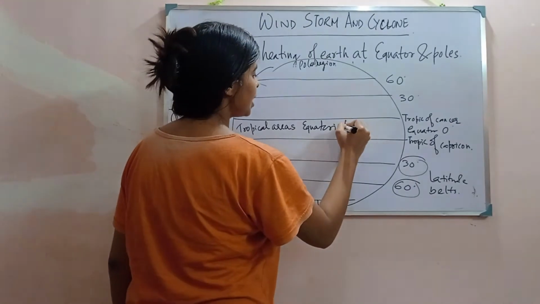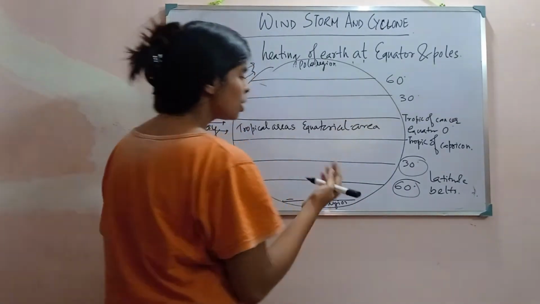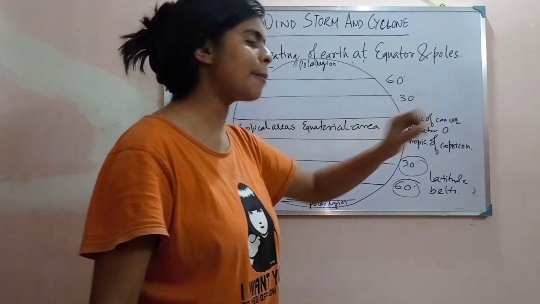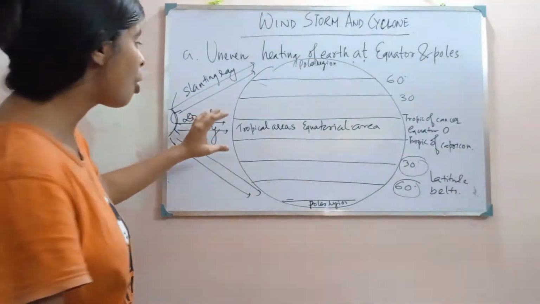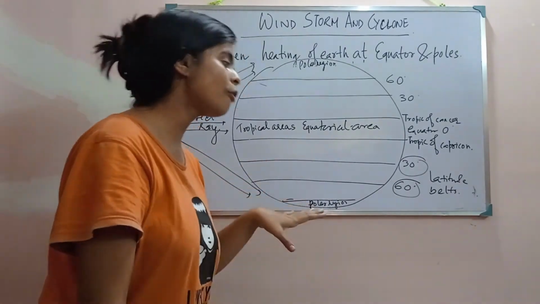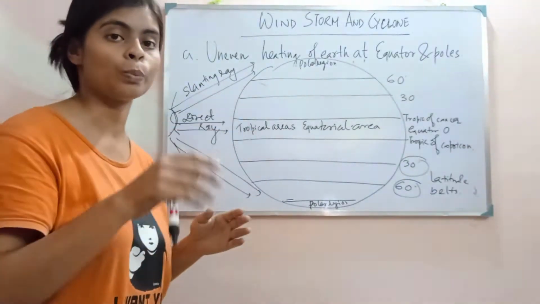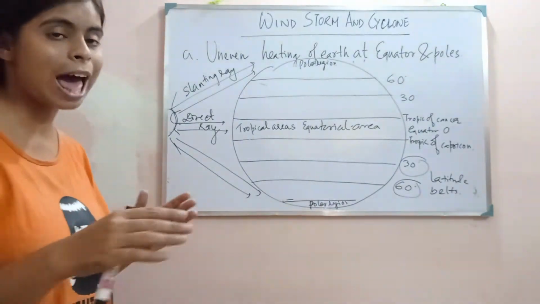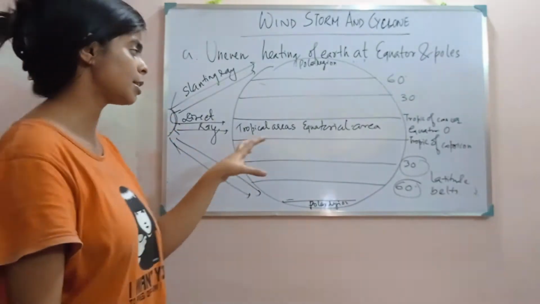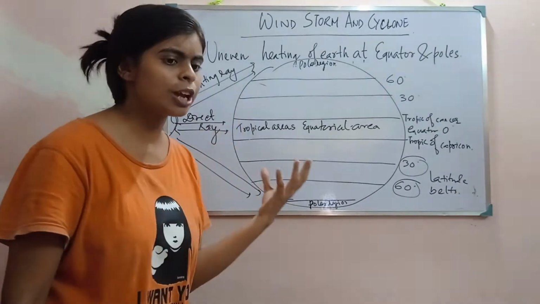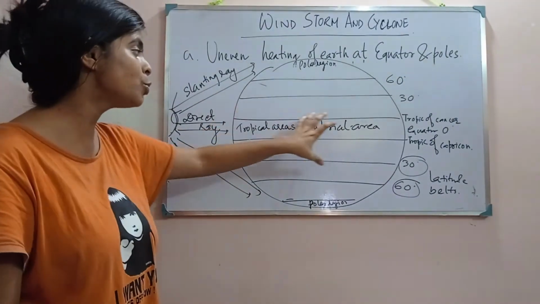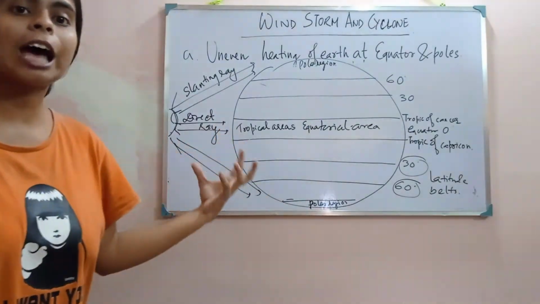So these tropical areas, what are they? Which ones should we call tropical areas? Tropic of Cancer, Equator and Tropic of Capricorn. These three lines that pass over the countries, over the lands, are called tropical areas, and you will see that most of the deserts and so on lie over here because of the direct heating.